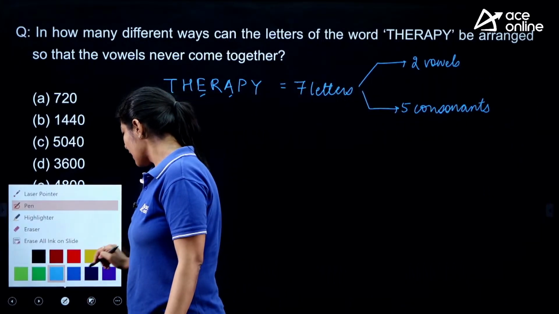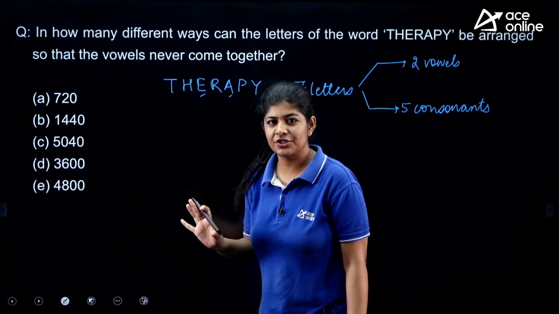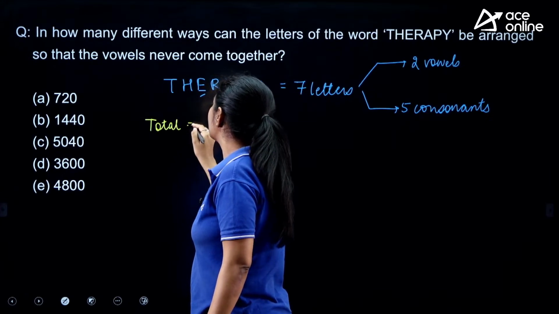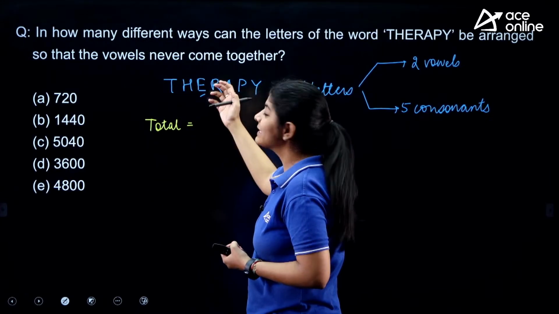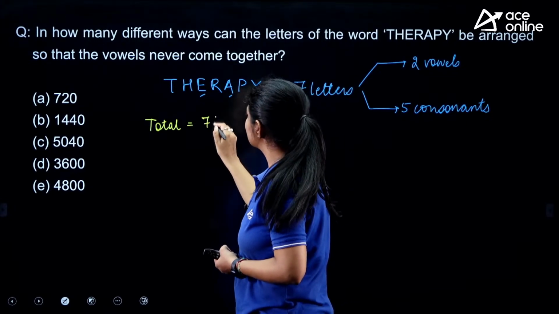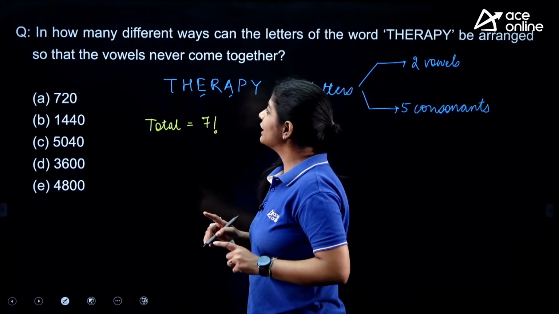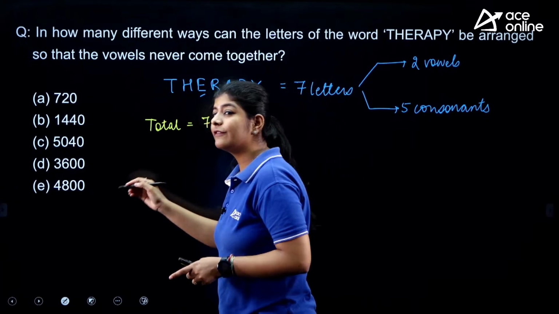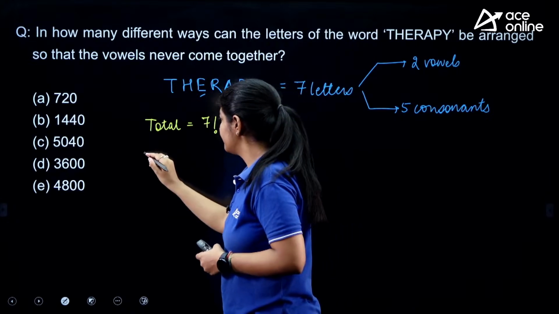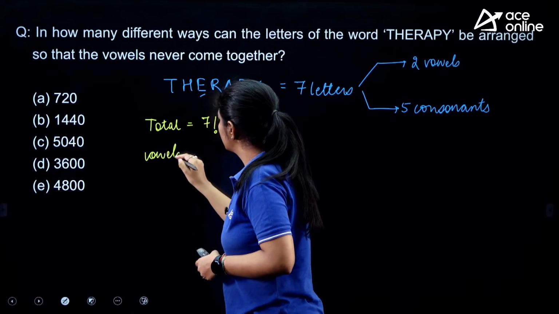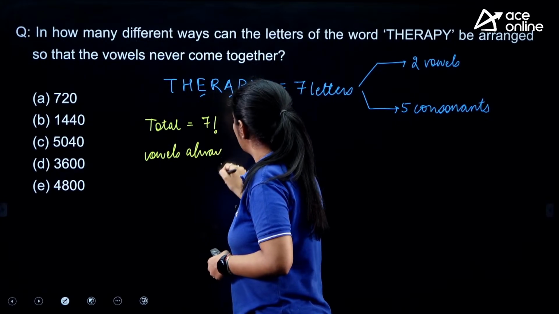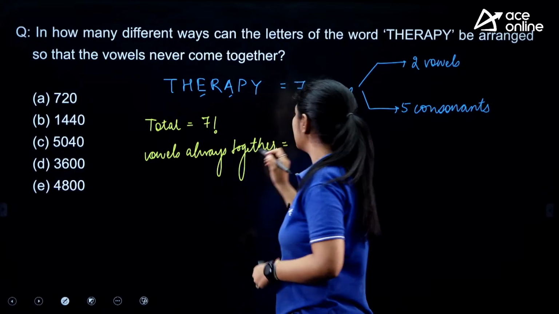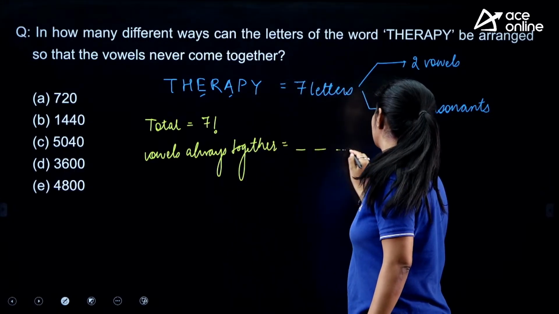Now, let's suppose there is no such condition. So, the total number of arrangements, or different ways in which we can arrange these 7 letters, is 7 factorial. But the condition is saying that vowels never be together. So first, what we will do, what if the vowels always stay together? Vowels always together, right?